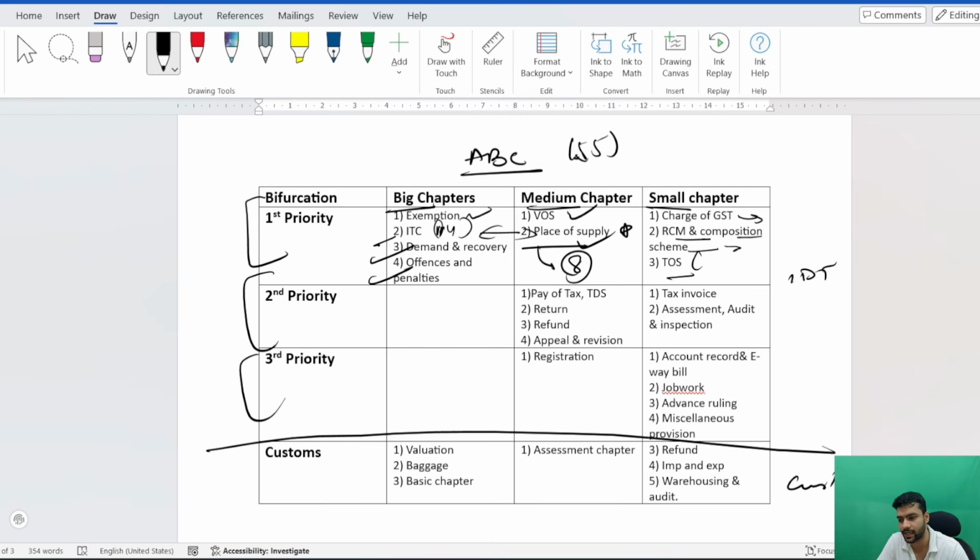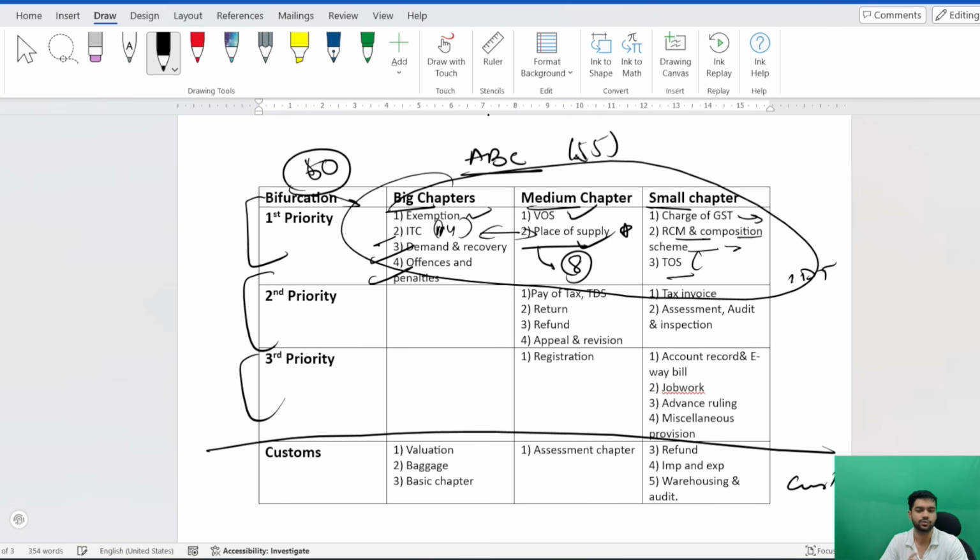And now coming to the second priority. So this is the first priority, and you have to do the entire thing. These chunks, you have to have a very good grip on. You will definitely get at least 50 or 60 marks from this only. There is a high chance that you will definitely score exemption if you do these concepts very, very well.